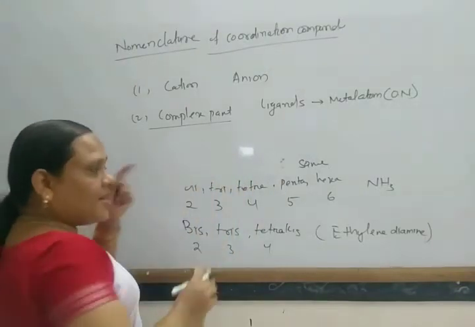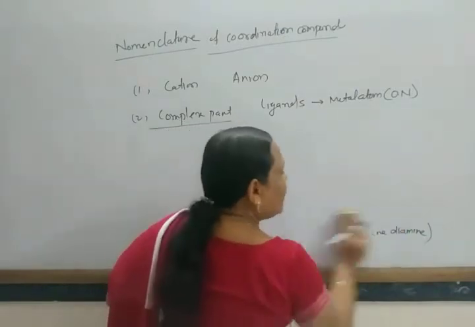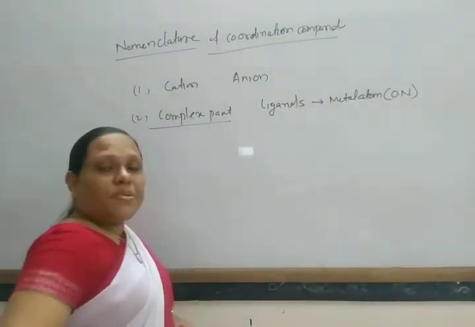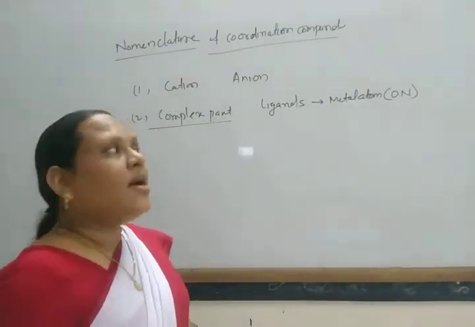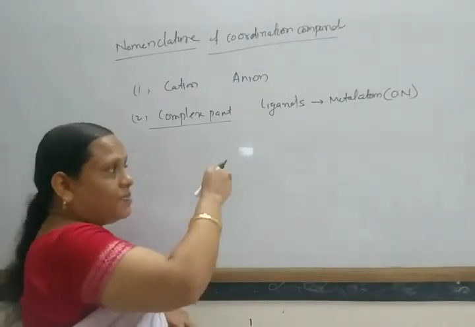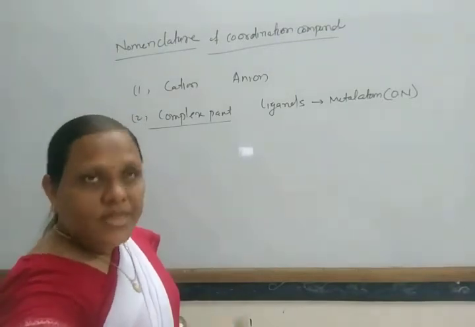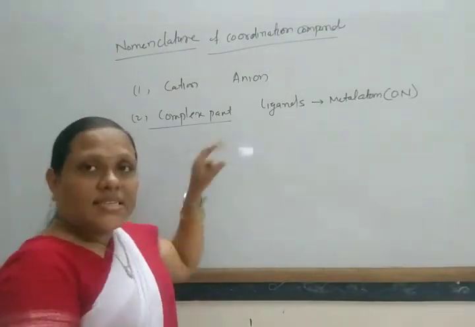Next, how to write? Ligands are written in alphabetical order. If more of the same ligand are present, the numerical prefixes di, tri, etc. are used. And if the ligand contains di, tri in its name, then bis, tris, etc. are used.